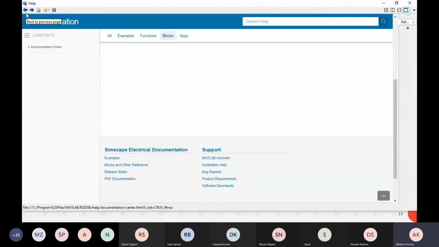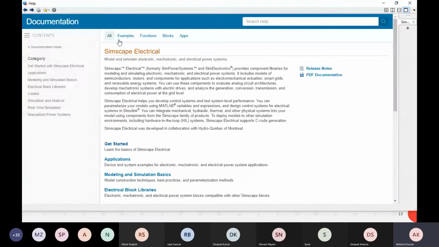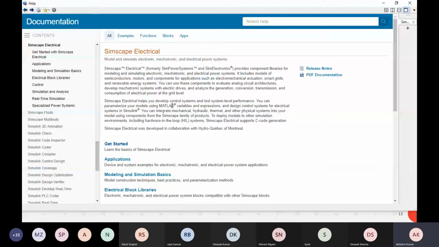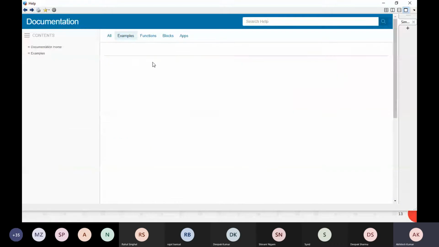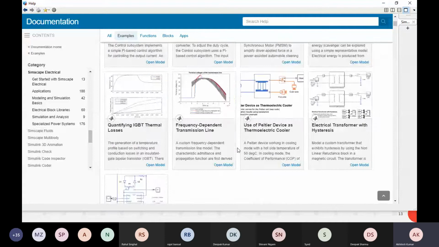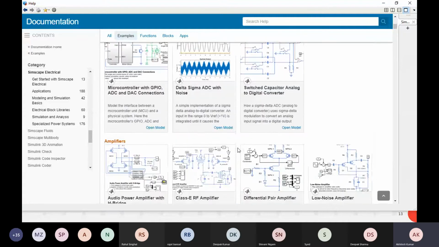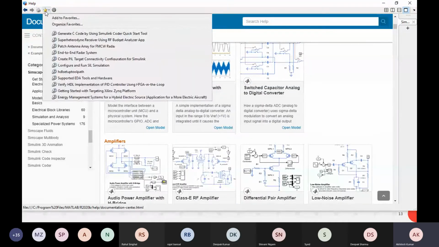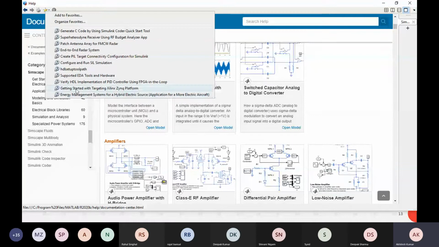Okay, next here I want to see some examples also of this Simscape Electrical. You just have to click here on examples, and you will get lots of examples based on the Simscape Electrical module. You see different examples are available here. Now apart from that, you can create shortcuts. You can add them as a favorite also.